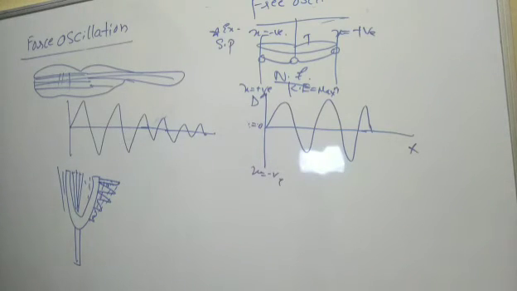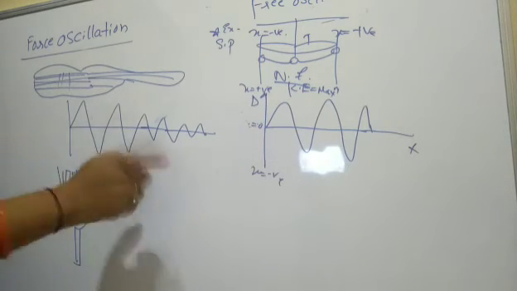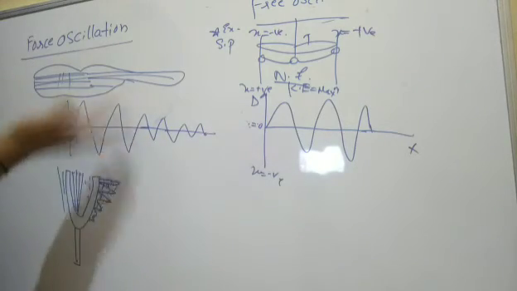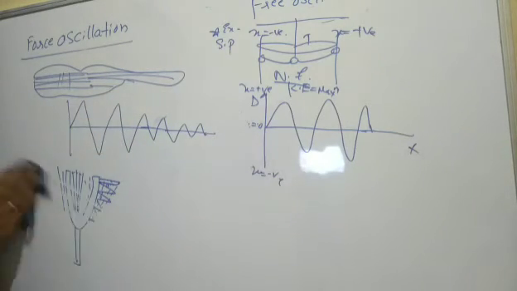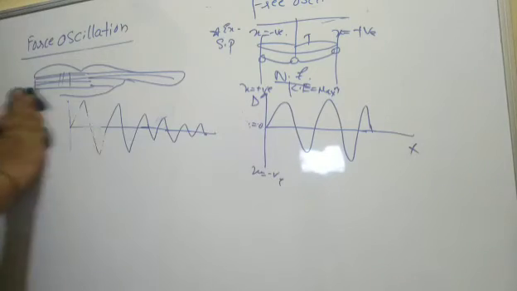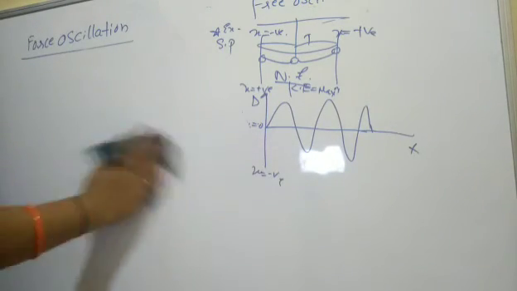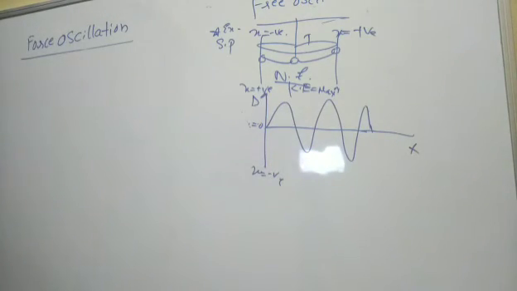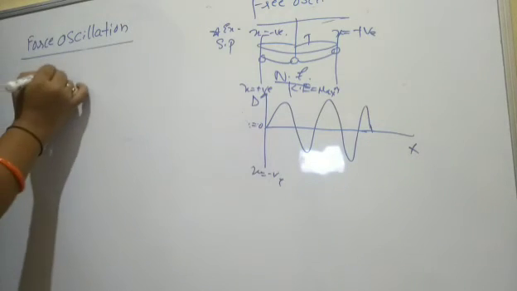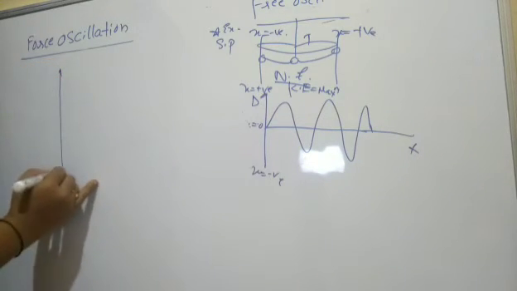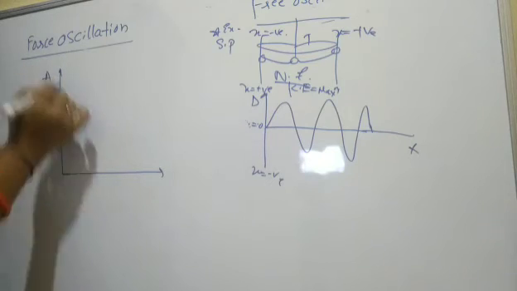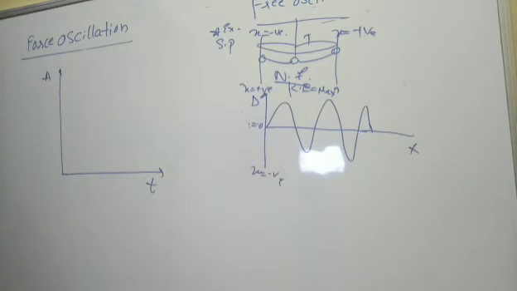If you strike that instrument again, it will start oscillating again, a to and fro motion. Such oscillations experienced by the particle are called forced oscillations. In free oscillations the amplitude is constant, so such a decaying graph is not possible there.